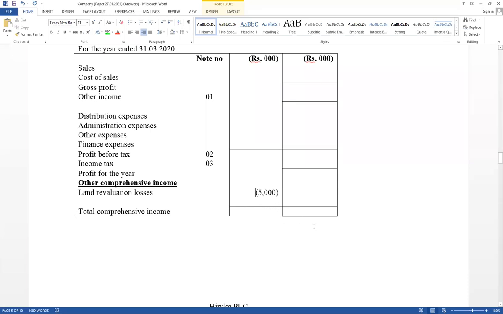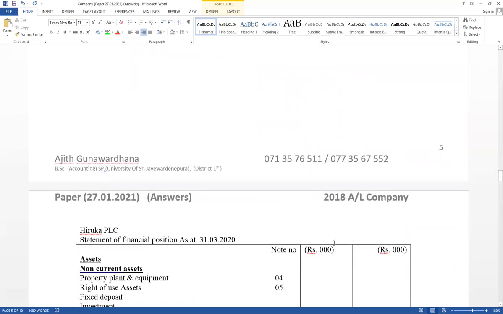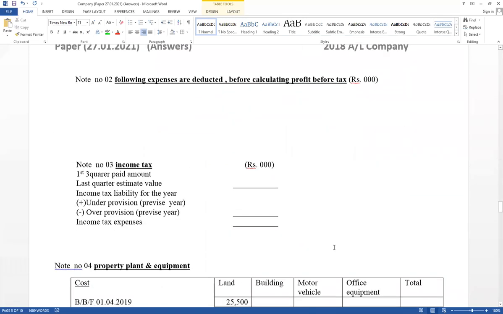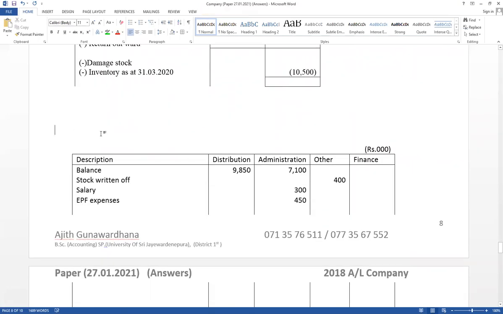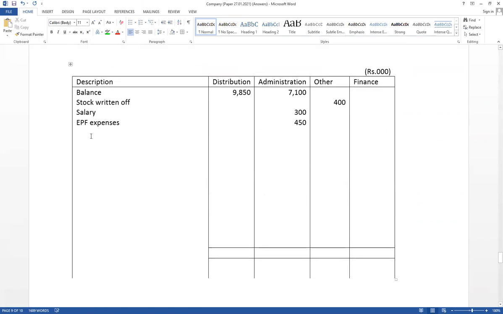And balance part should be included under other expense. Think about total loss equal 6,000. Balance part should be included under other expense as a land revaluation loss. As a land revaluation loss, value should be included under other expense only 1,000. Land revaluation loss equal 1,000. Second time revaluation. Right.